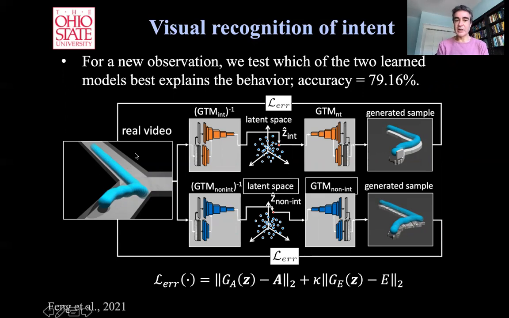We observe a video, and then from that video, we recover the latent variable representation that's closest to that video, and then we regenerate the video, and then we see whether that video that we regenerate with the model of intent actually fits the original video better than the model generated from non-intentional actions, right? And then that is going to allow us to determine whether it makes sense for this to fit into an intentional or non-intentional model.